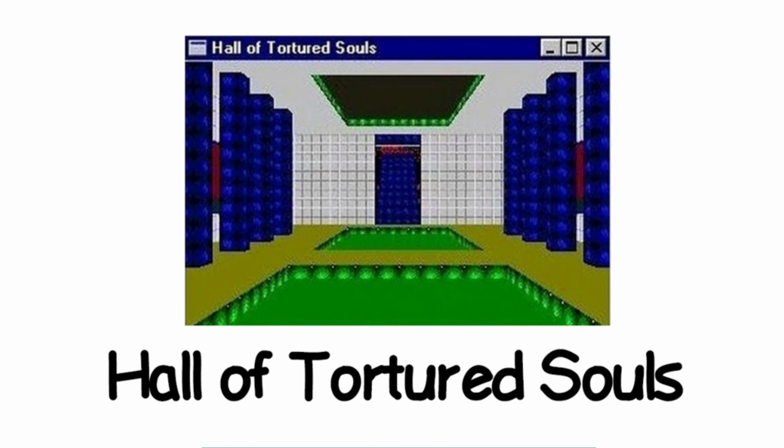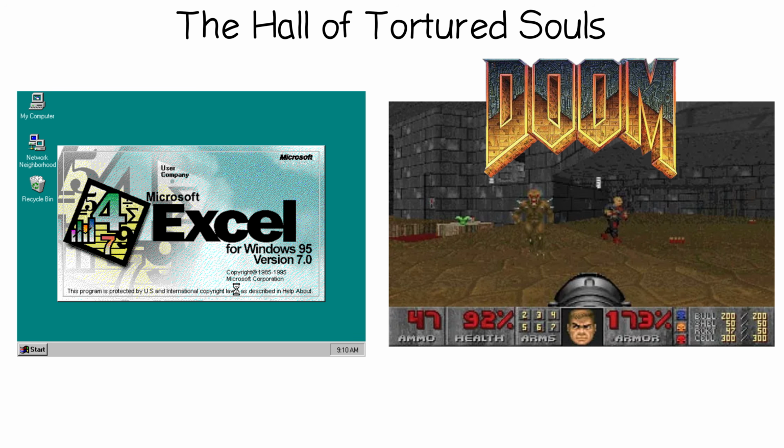Excel 95, the Hall of Tortured Souls. Excel 95 had a Doom clone hidden inside it.